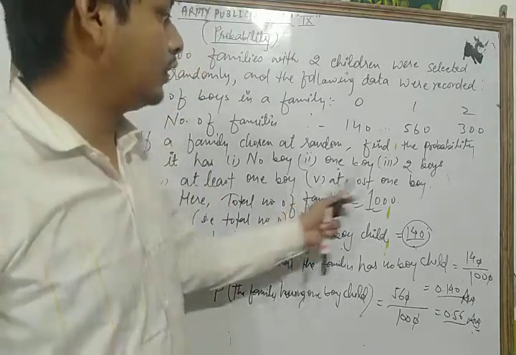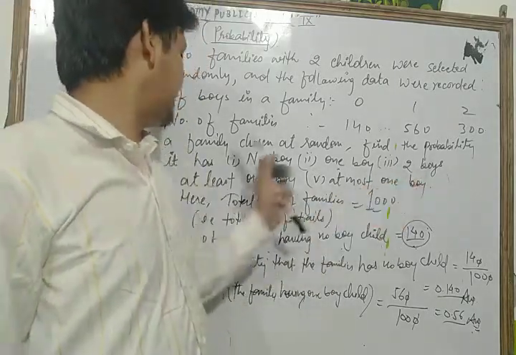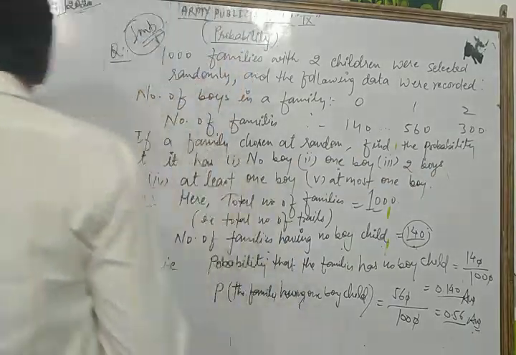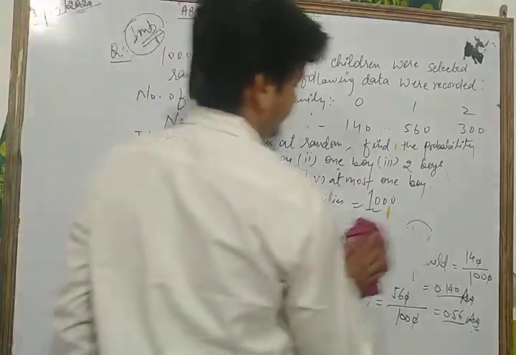Similarly, we solve the probability that a family has two boy children. Let's see from the data.